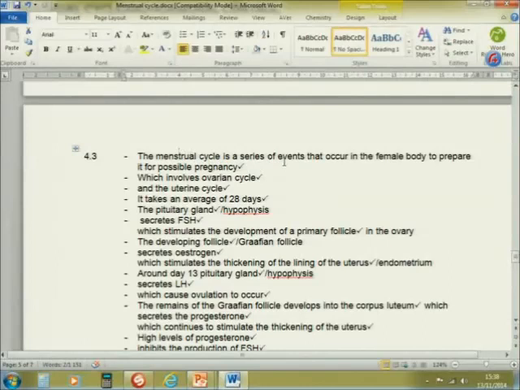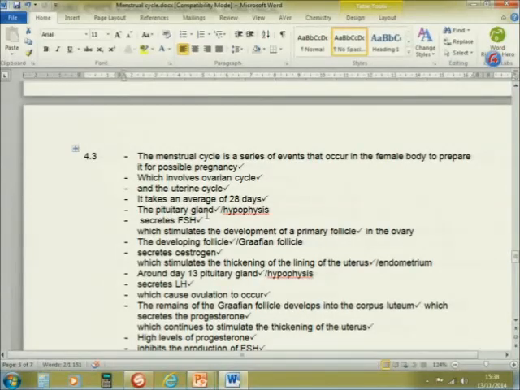Menstrual cycle is the series of events or changes that occurs in the female's body to prepare it for possible implantation or pregnancy, which involves the 2 cycles, like I've said, the ovarian cycle and as well as the uterine cycle. It takes the average of 28 days.